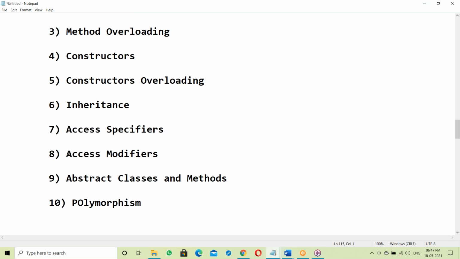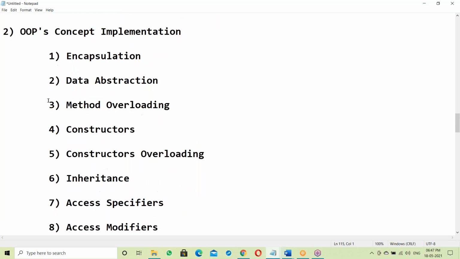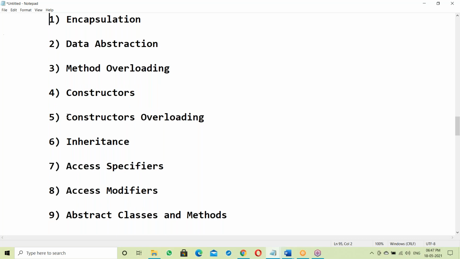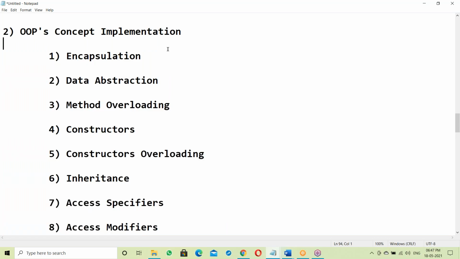Okay, these are OOPS features. Yes, implementing these features in Java. OOP has many features, not only these. Other features like destructors are there. In OOPS, destructors are there, but Java does not support destructors. There is no destructors concept in Java.